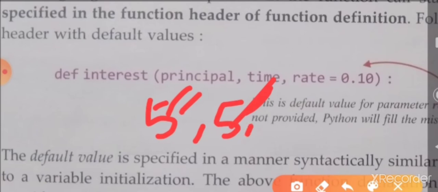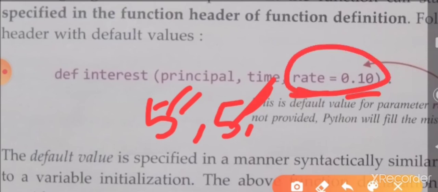If we do not give any value for the rate argument, whatever value we assigned for rate, 0.110, this default value it will take automatically. This type of argument is known as a default argument.